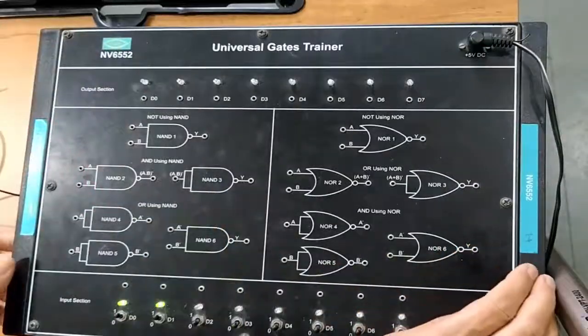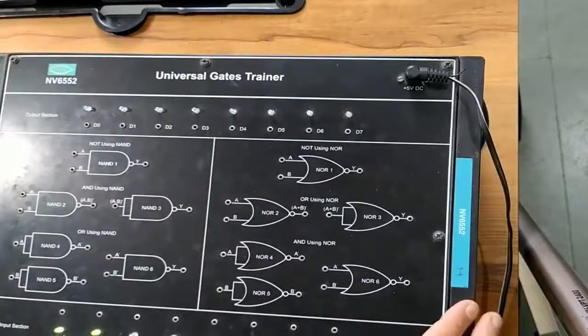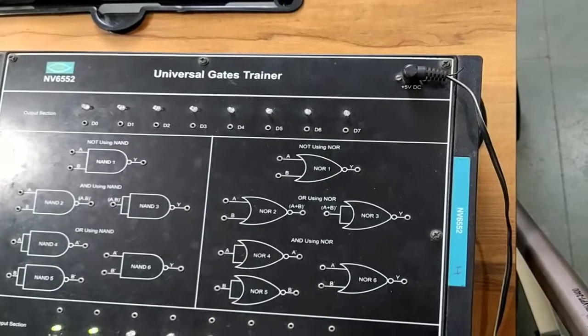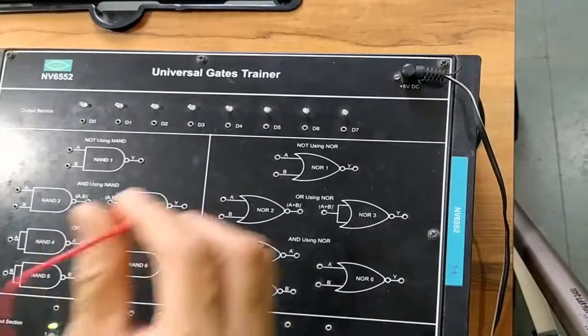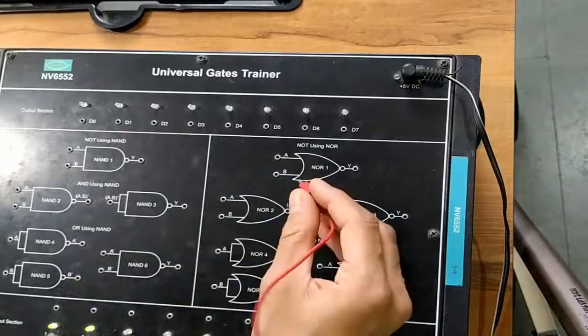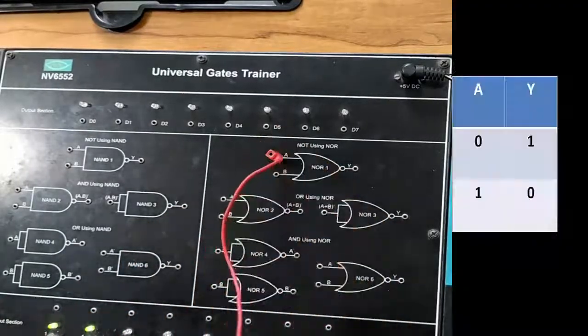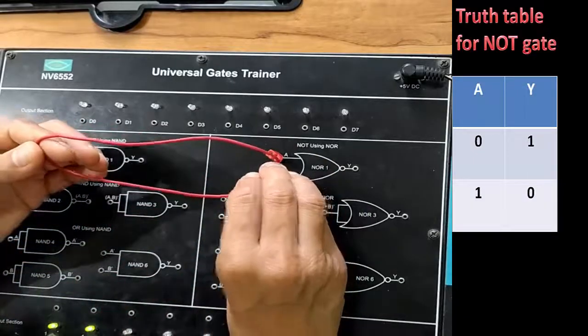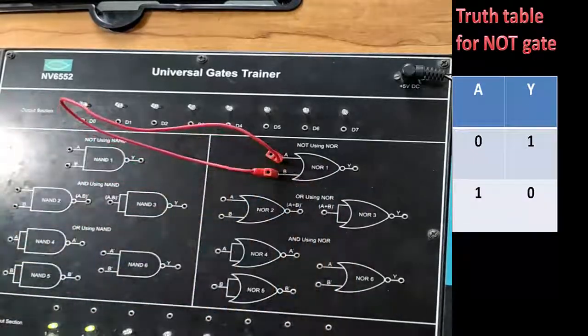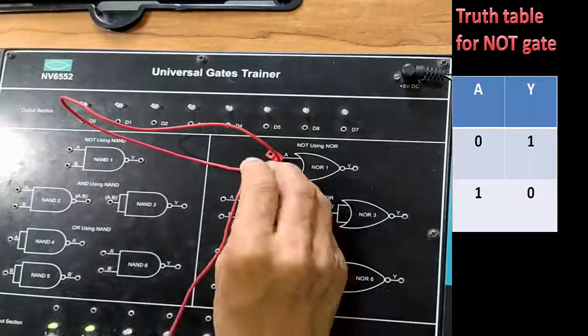Now let us perform the second part of this experiment, that is, the NOR gate as a universal gate. For this, first let us see the NOR gate as a NOT gate. For making a NOR gate work as a NOT gate, we have to connect both its terminals together, because a NOT gate has only one terminal.